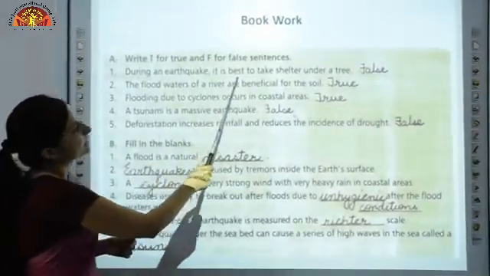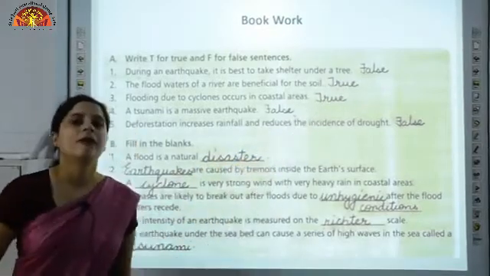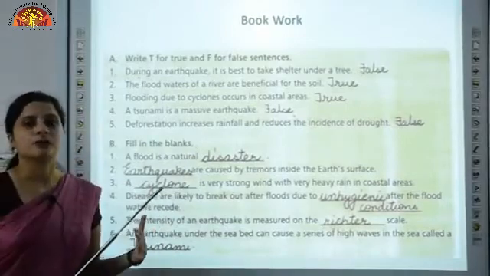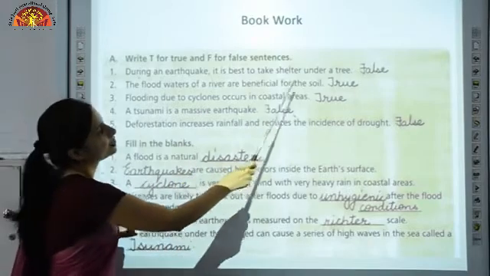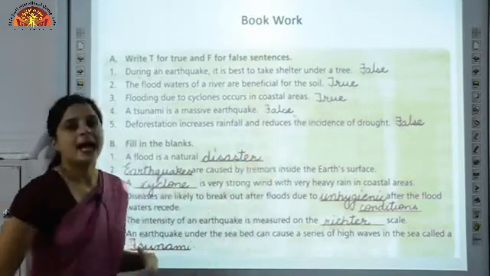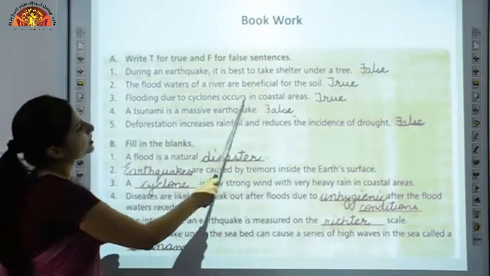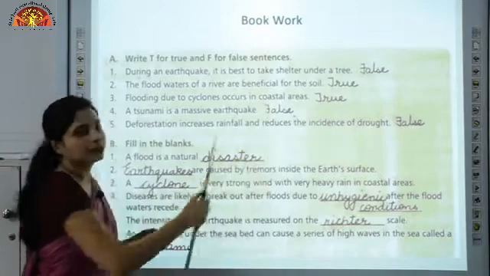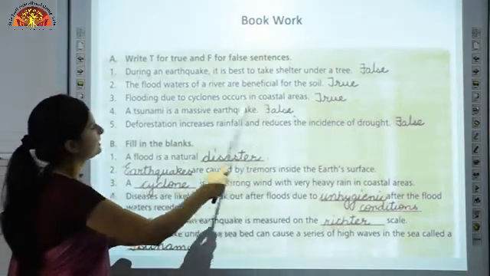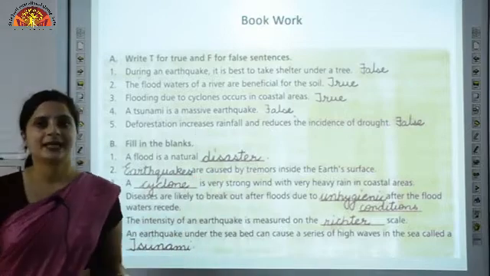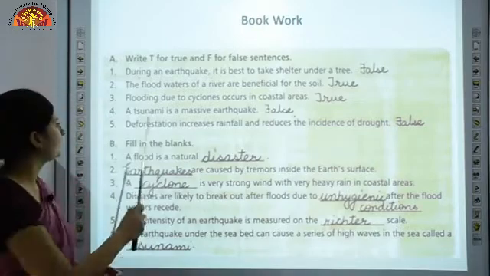During an earthquake it is best to take shelter under a tree. This is false, as it may fall on you. You should be away from tall buildings and tall trees. The flood waters of a river are beneficial for the soil. This is true, as it makes the soil more fertile. Flooding due to cyclones occurs in coastal areas. That is true. A tsunami is a massive earthquake. The statement is false. Tsunami is created by high waves which are created under the sea.